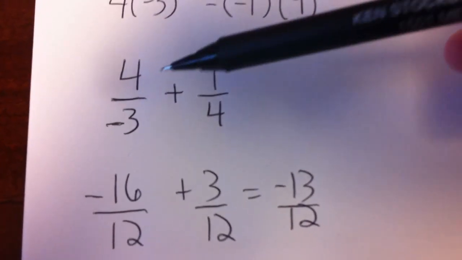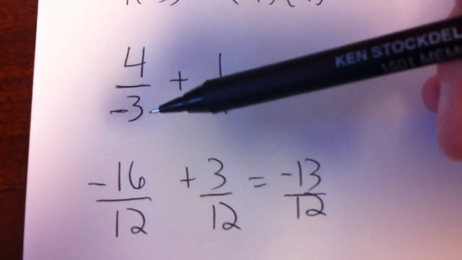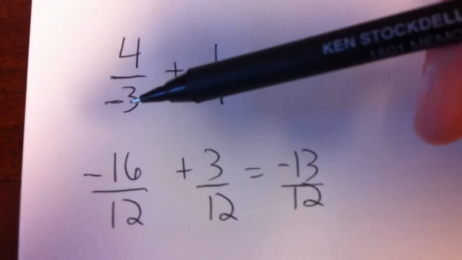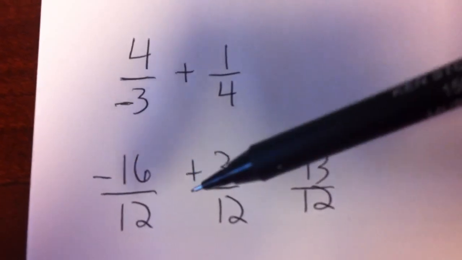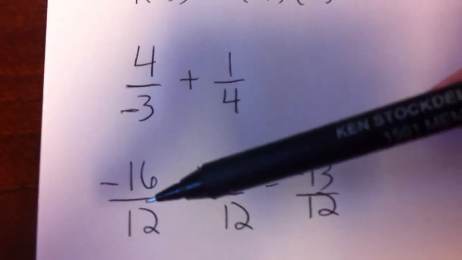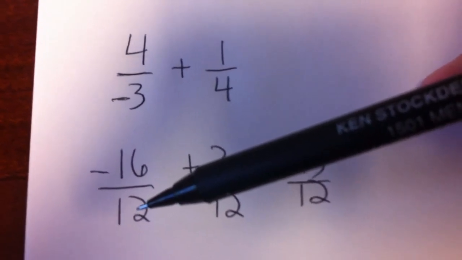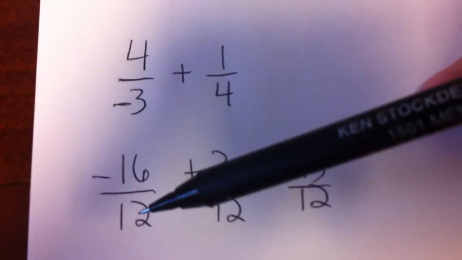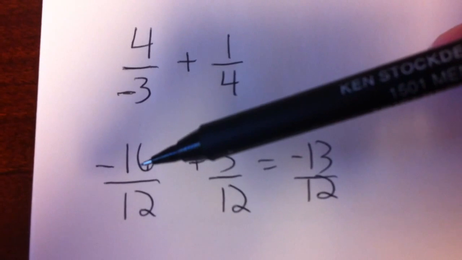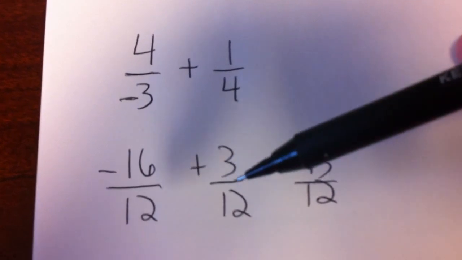Now I'm simply going to add these together by finding a least common multiple for the numbers on the bottom. The least common multiple for negative 3 and 4 would be 12. Both those numbers will go into it. So I'm going to convert this to a fraction over 12. What did I have to multiply negative 3 by to get positive 12? Well, I had to multiply negative 3 times negative 4 to get positive 12. So I'll have to multiply the top of the fraction, 4 times negative 4. That gives me negative 16. And then to write 1/4 as a fraction over 12, it's going to be 3 over 12.